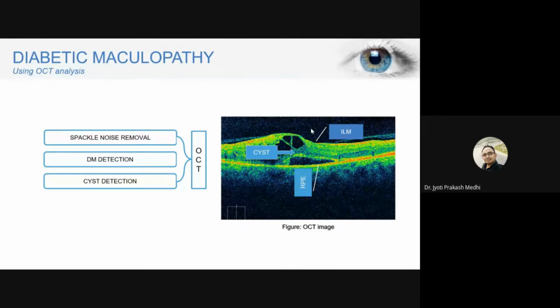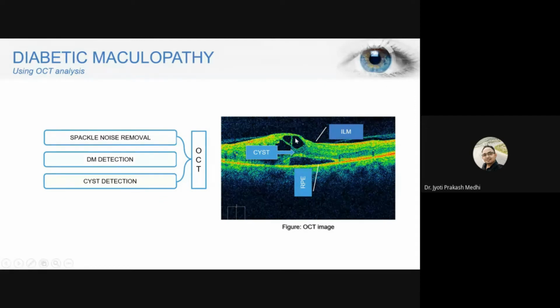In normal cases, the macular region lies within 100 and the outer regions lie within the 150 range. In diabetic maculopathy, the thickness increases. So by identifying the amount of thickness, we can detect diabetic maculopathy. Once the thickness is determined, we go for identification of the cysts present.